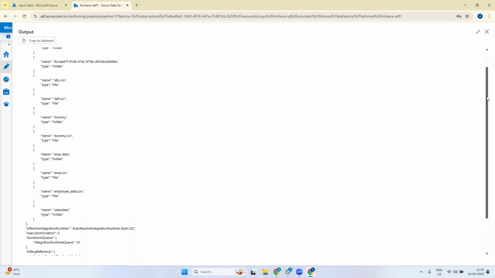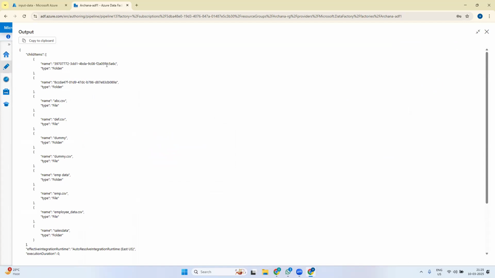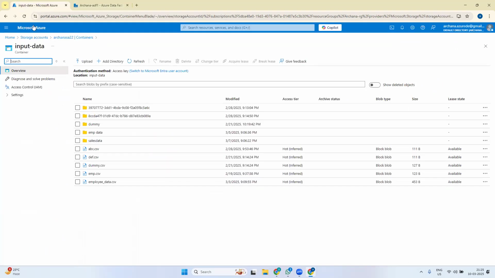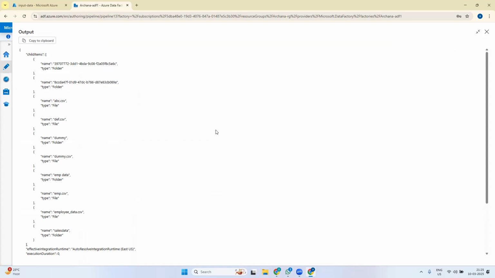So here if you see, the first item is with some name, a folder. The second item is with some name, another folder. Then it is finding abc.csv file, then def.csv file. Then a dummy folder is there, a dummy.csv file is there, an emp data folder is there, and an emp.csv file is there. So the child items option in get metadata is giving all the content details of this input data container.